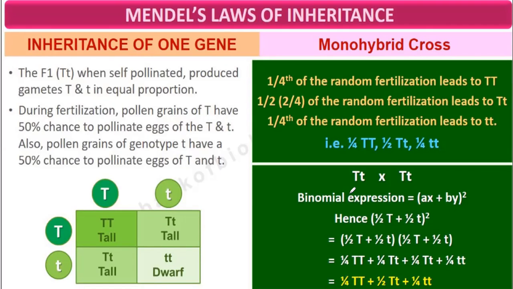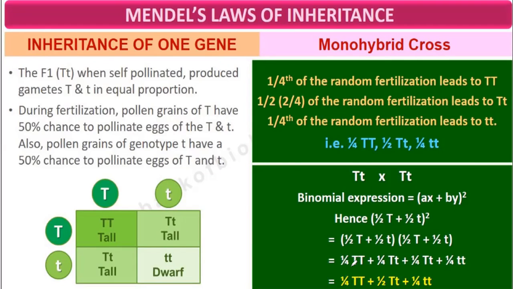This can be expressed in the form of a binomial expression, (ax plus by) the whole square. So it becomes (1/2 capital T plus 1/2 small t) the whole square, that is, (1/2 capital T plus 1/2 small t) times (1/2 capital T plus 1/2 small t).